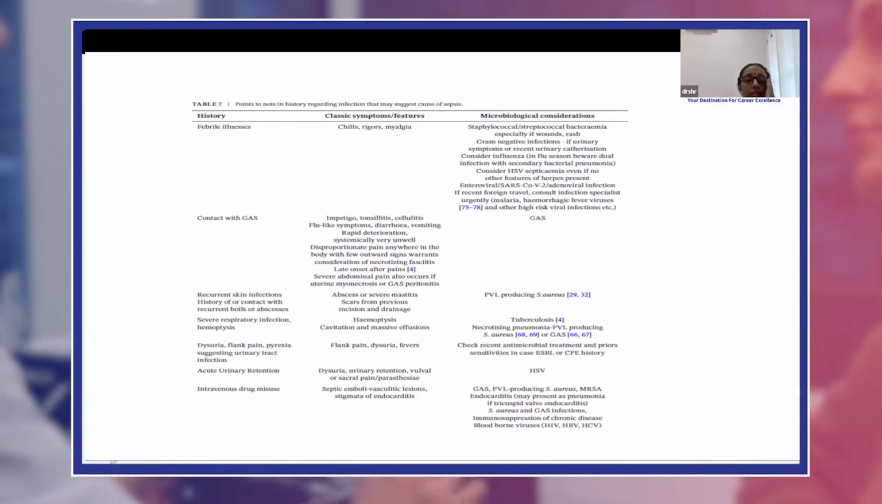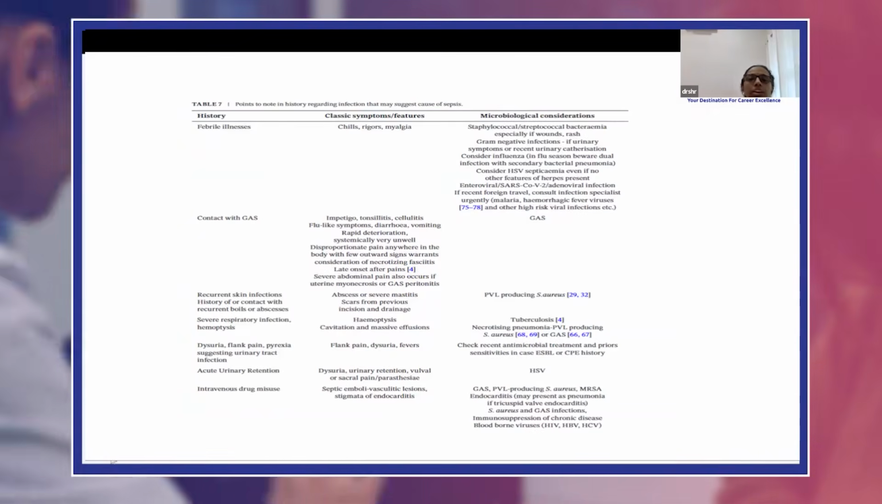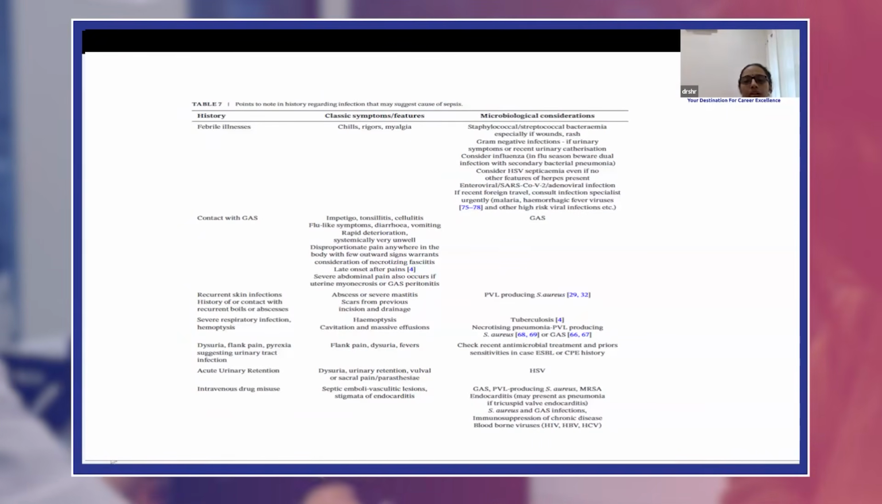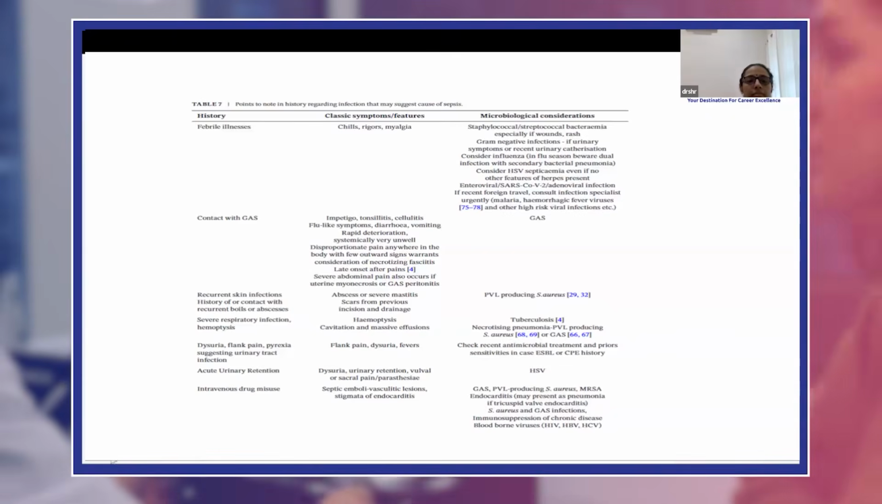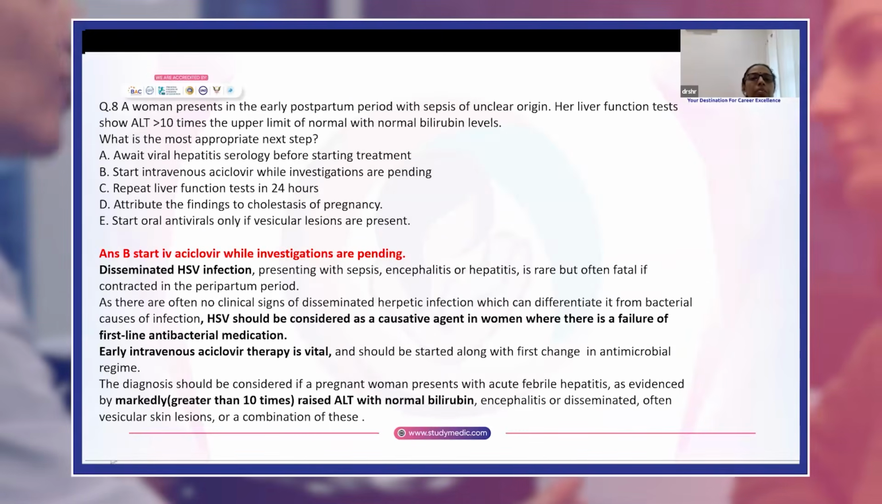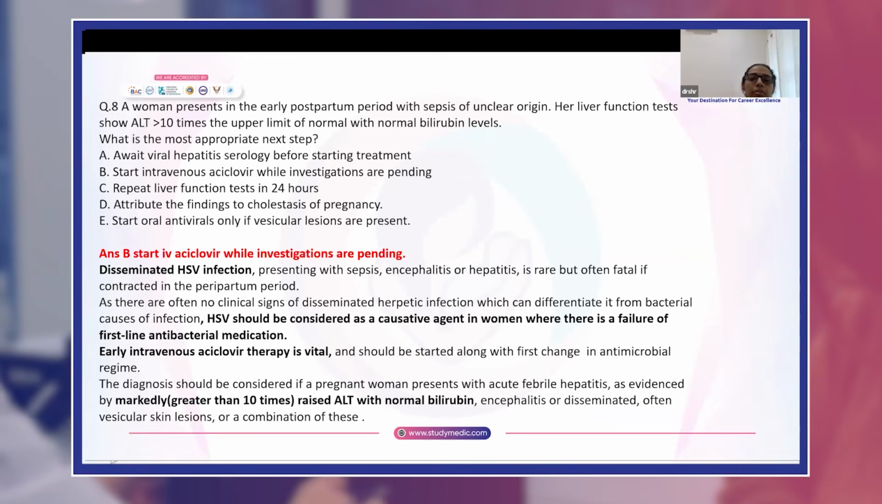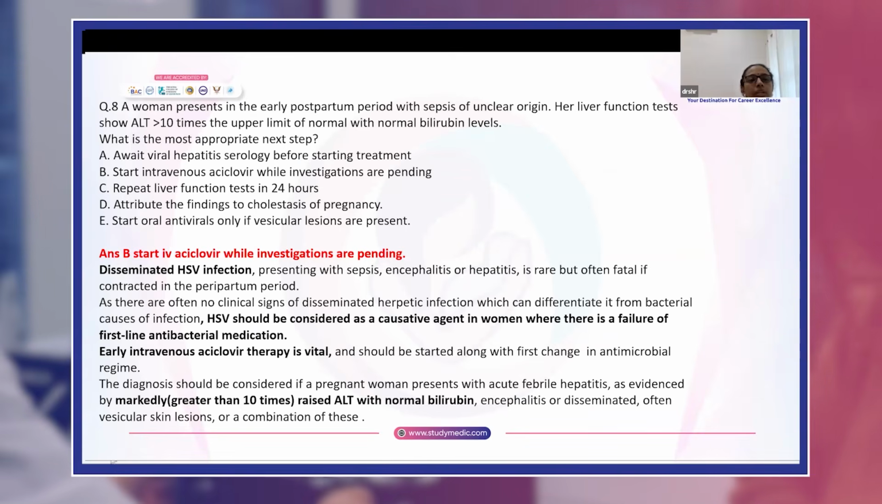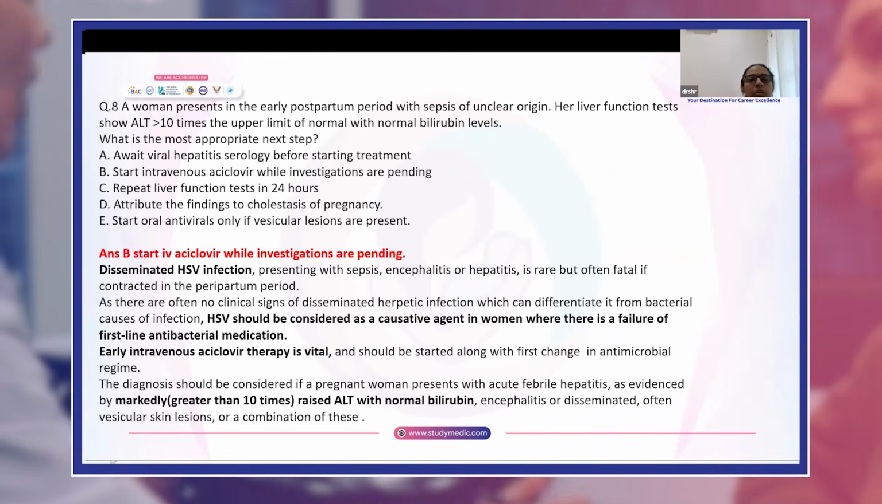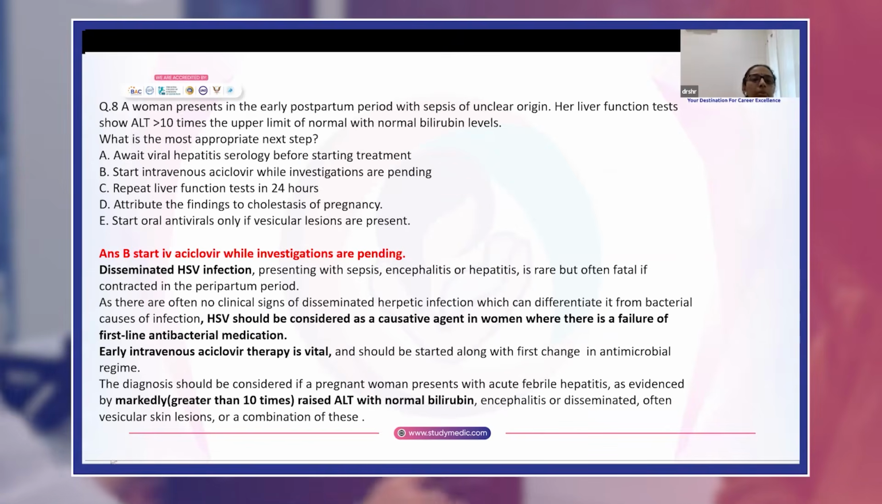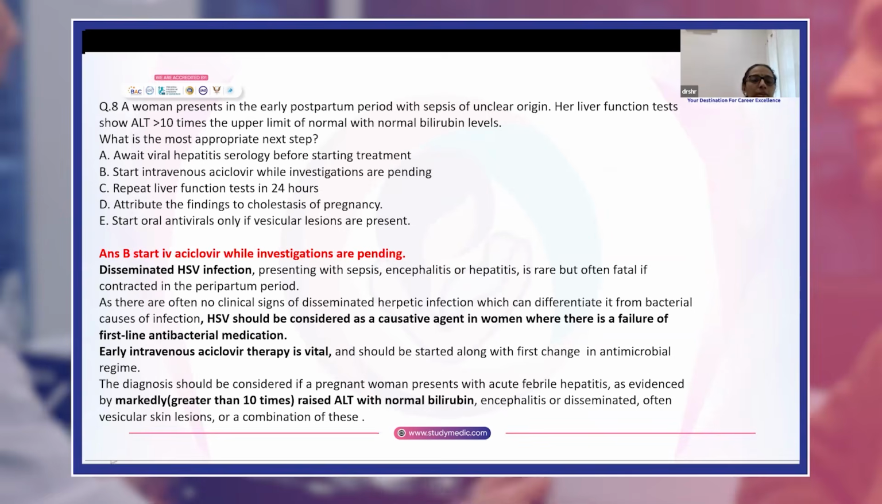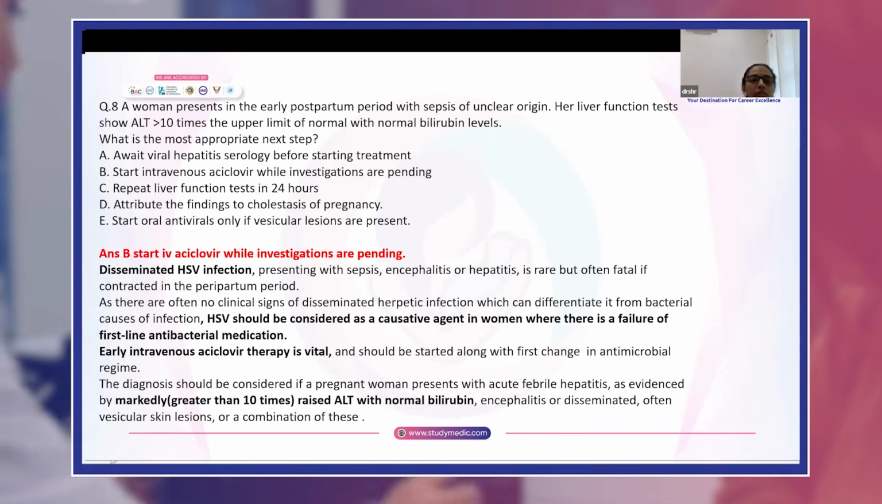Now, these are certain salient features regarding infection and the organisms. A woman presents in the early postpartum period with sepsis of unclear origin. Her LFT shows ALT more than 10 times the upper limit of normal with normal bilirubin levels. What is the most appropriate next step? Answer is B. Start IV acyclovir while investigations are pending.